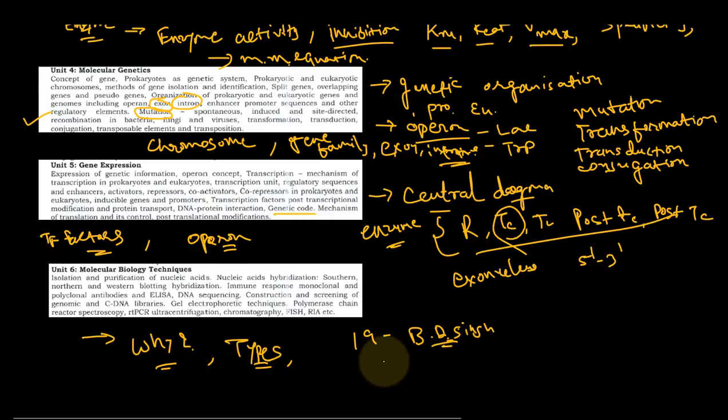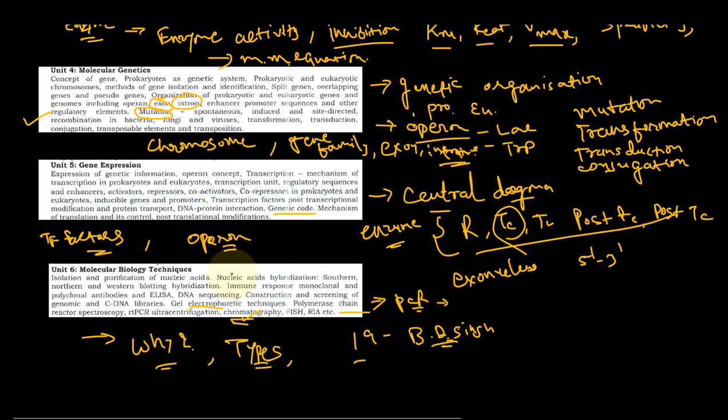It is the easiest, giving the role of each technique: chromatography used for separation of components, gel electrophoresis like agarose gel electrophoresis and SDS polyacrylamide gel electrophoresis, and polymerase chain reaction, developed by Kary Mullis and carried out in a thermal cycler machine.